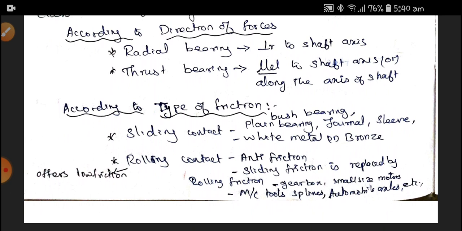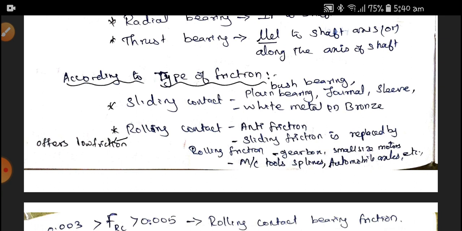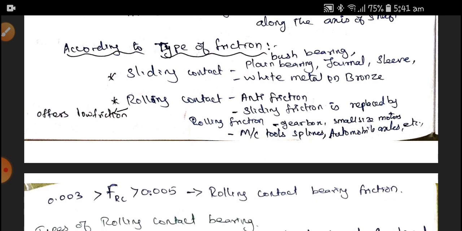The material generally used is white metal or bronze. Rolling contact bearings are generally anti-friction bearings. Rolling contact bearings offer low friction. Sliding friction is replaced by rolling friction. That is very, very important. The applications are in gearboxes, small size motors, machine tool applications, automobile axles, and so on. Here, the rolling contact bearing friction is between 0.03 to 0.05.